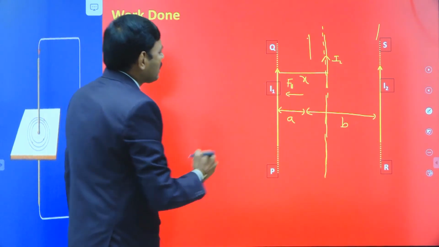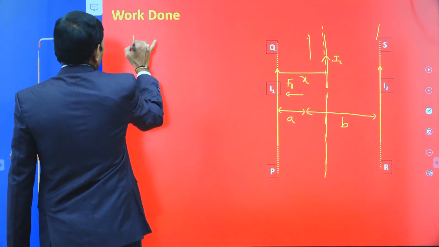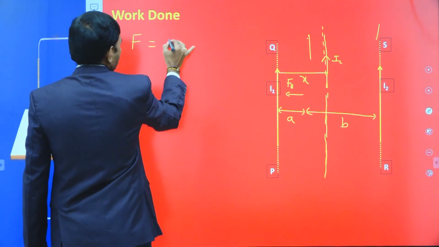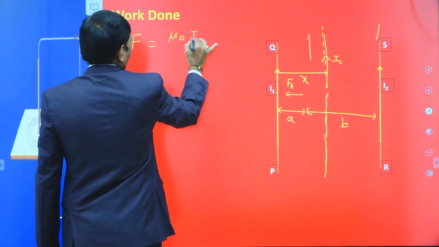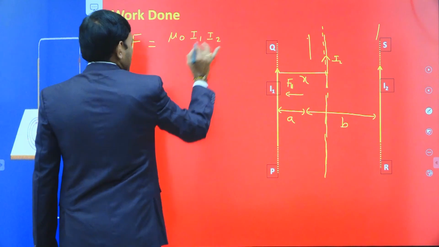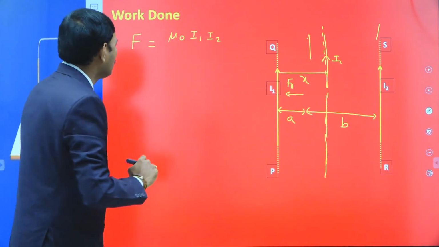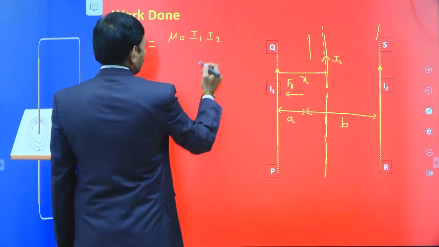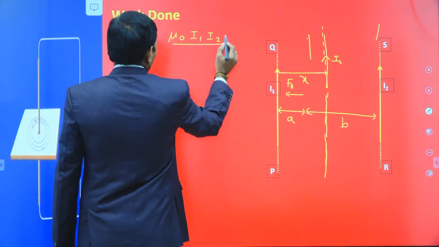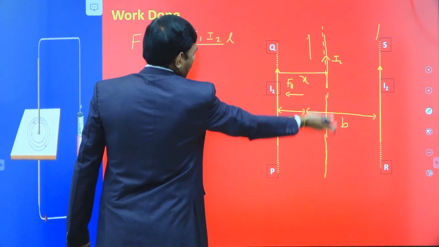Then, at that position, the force of attraction between the two wires is mu naught I1 I2 into L. This is a very well-known formula. Throughout this session we are repeating it, writing this formula every minute. We consider a part of the second wire of length L.